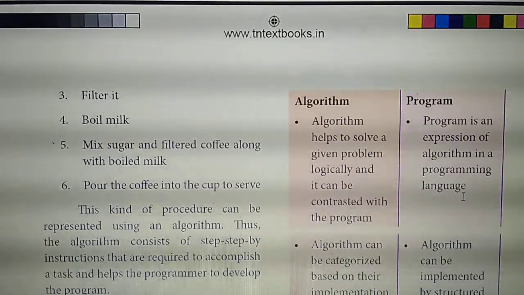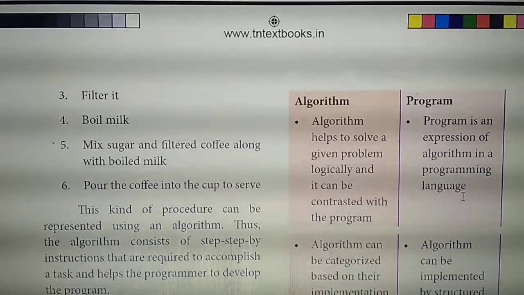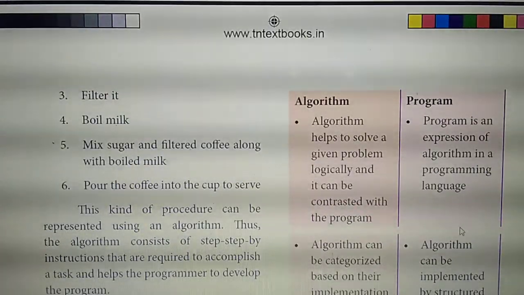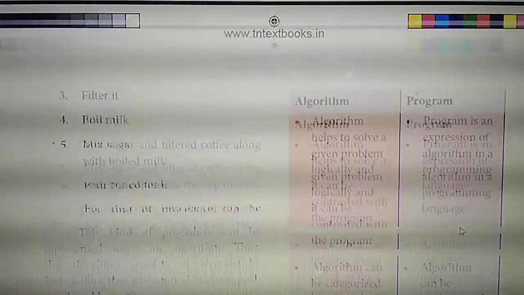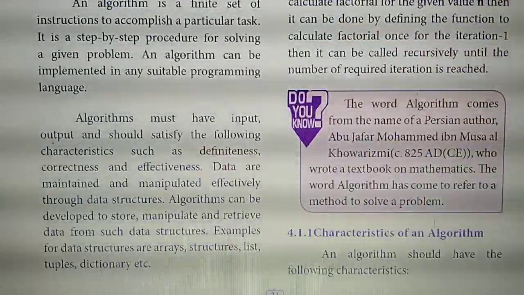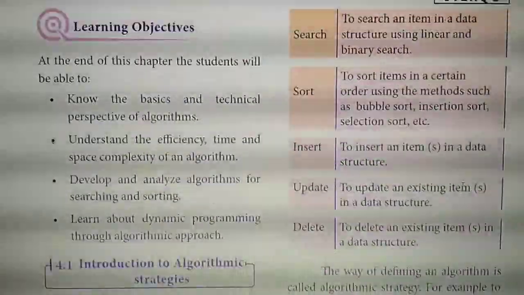This tabular column, full. Differentiate algorithm and program. This tabular column, full. Have you all marked? Yes. So that's all about this chapter. Okay. So this and all, just read it. One word questions they will ask.